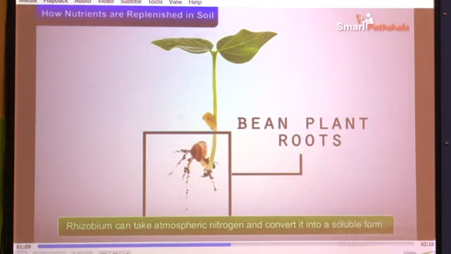Okay. So here you can see this structure, the nodules. What is present in them? Rhizobium is present in these nodules. Because rhizobium is present there, we find these types of nodules in leguminous plants. This rhizobium converts the atmospheric nitrogen into the soluble form.